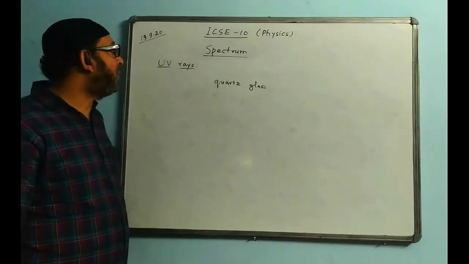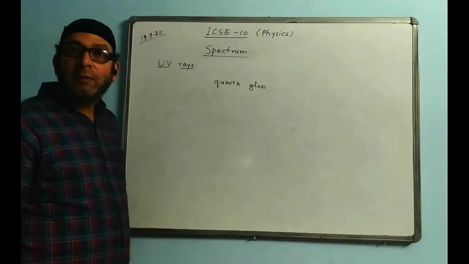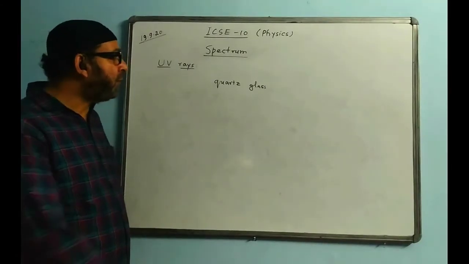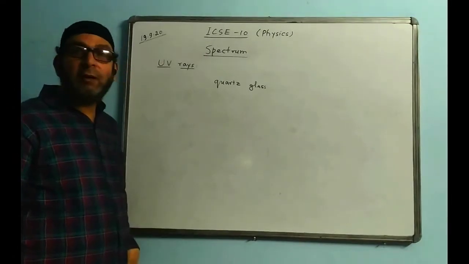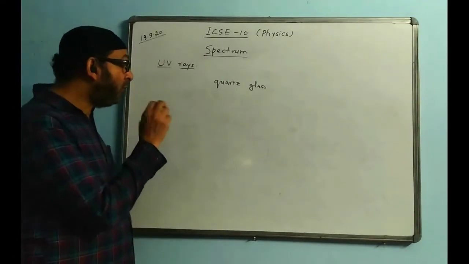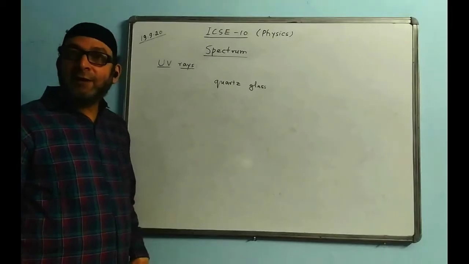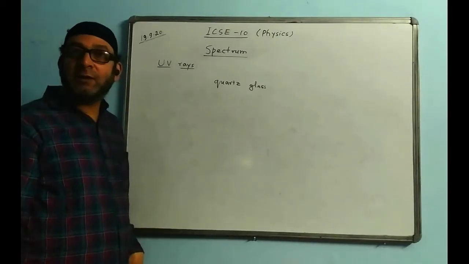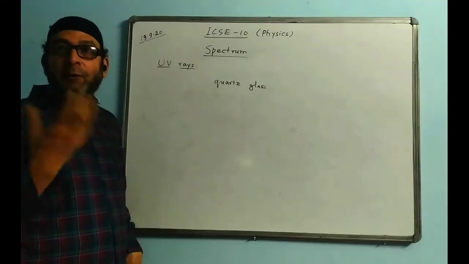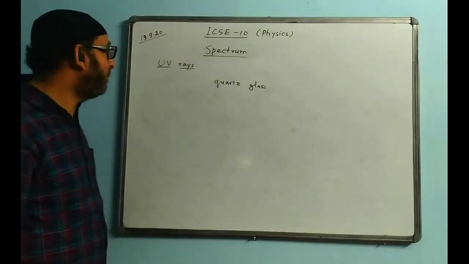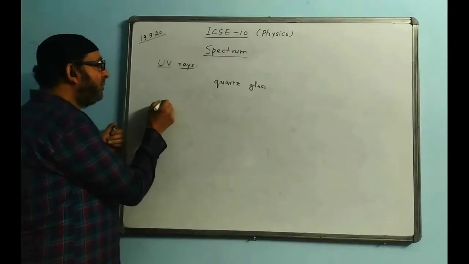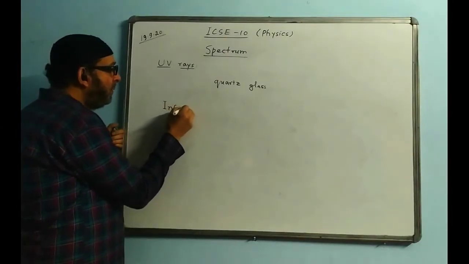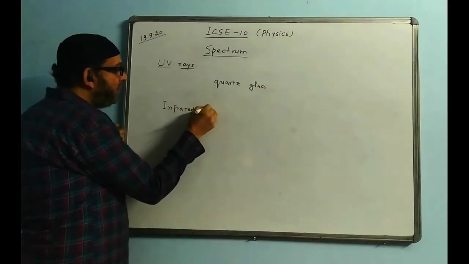So these are the properties and uses of UV rays. Some are given in the book, but the important uses I already told you, and the important properties I already told you. If any question has to come from the uses and properties, it will come from whatever I discussed. These are the important aspects. Now I'm talking about infrared rays.